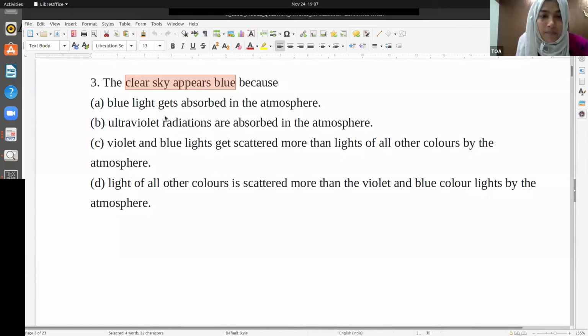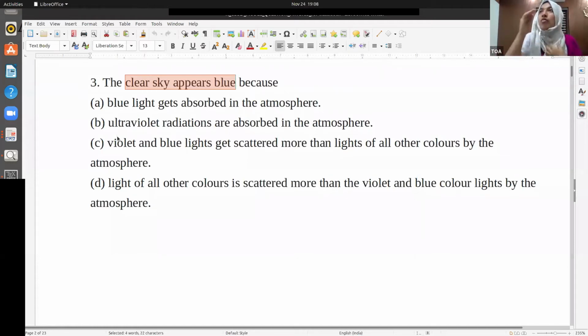The clear sky is appearing blue. What does that mean? Why is it happening? This is because, when do we see something blue? When we see something blue, it is when the blue light gets scattered. When do we see something red? When the red light is being scattered.